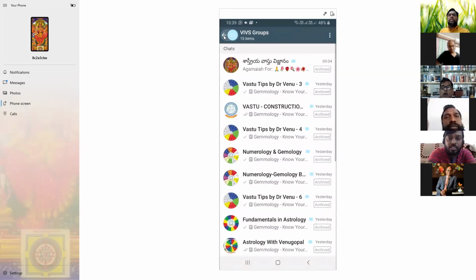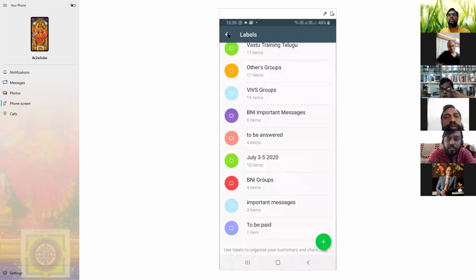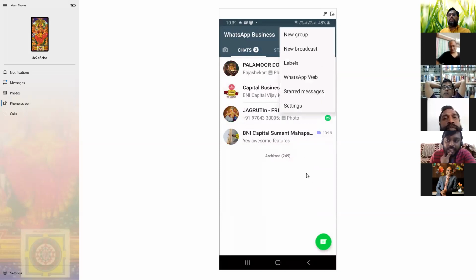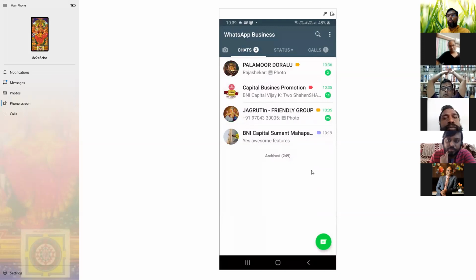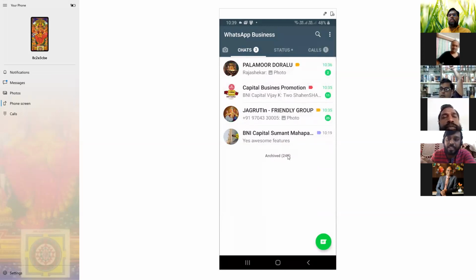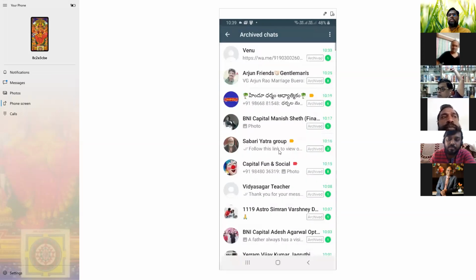Sir, in these label groups, can we have broadcast lists also? Can we add a broadcast list into these groups? No, you cannot. Broadcasting, you need to put separately. Broadcast group or list? List. You can put only a broadcast list. Okay, we cannot label them, right? No, label you can, I can label.